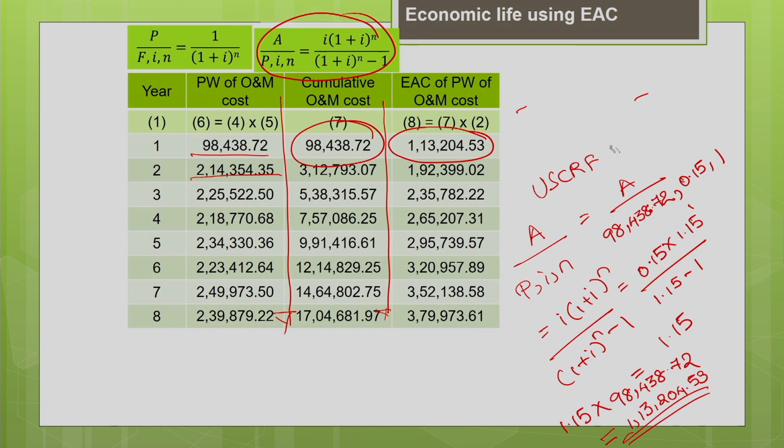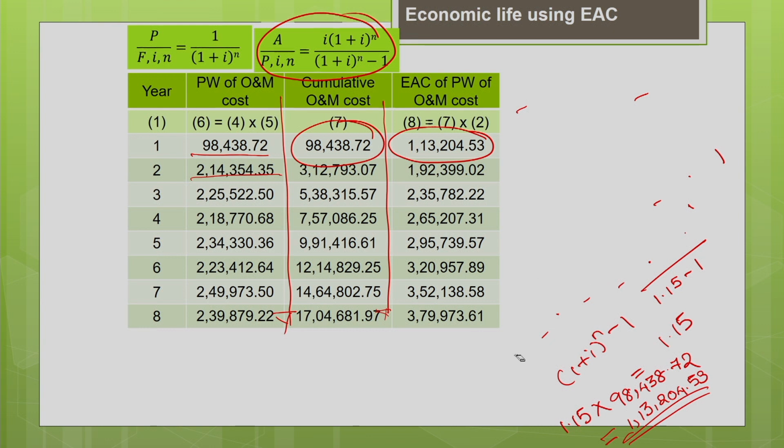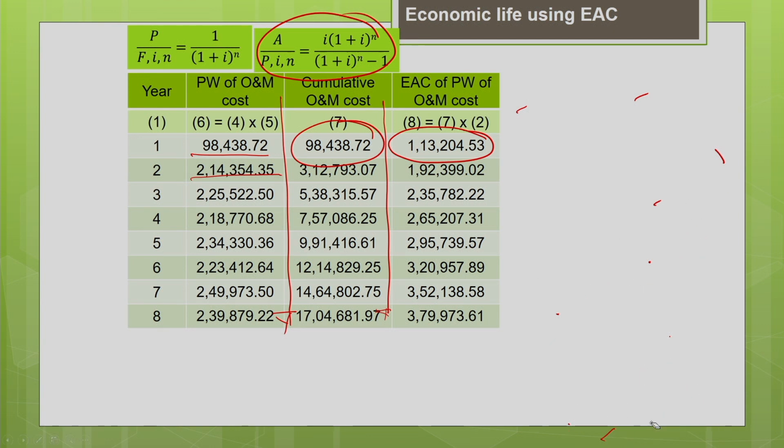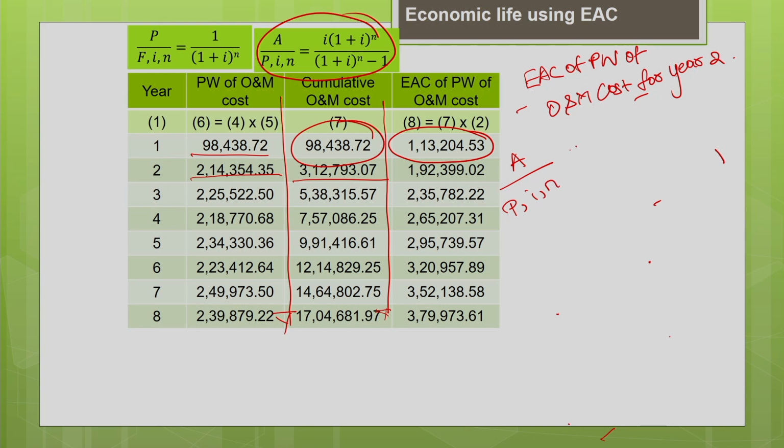Let us calculate for one more year. Now we are going to calculate the equivalent annual cost of the present worth of the operating and maintenance cost for year 2. You are going to find the A for the known P, I, N. So, your P is 3,12,793.07. Your interest rate is 0.15, year is 2.